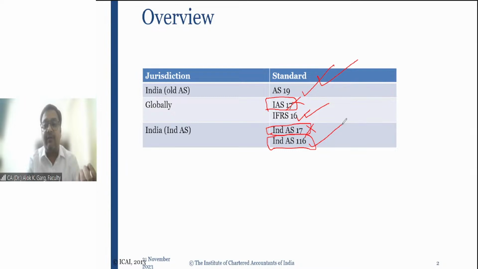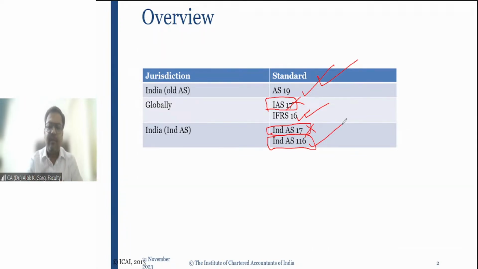The older IND AS 17 and IAS 17 were comparable with our AS 19, but IND AS 116 is not comparable with AS 19, because IND AS 116 has new and different guidance, and even the lessee accounting is totally different in comparison to Accounting Standard 19.